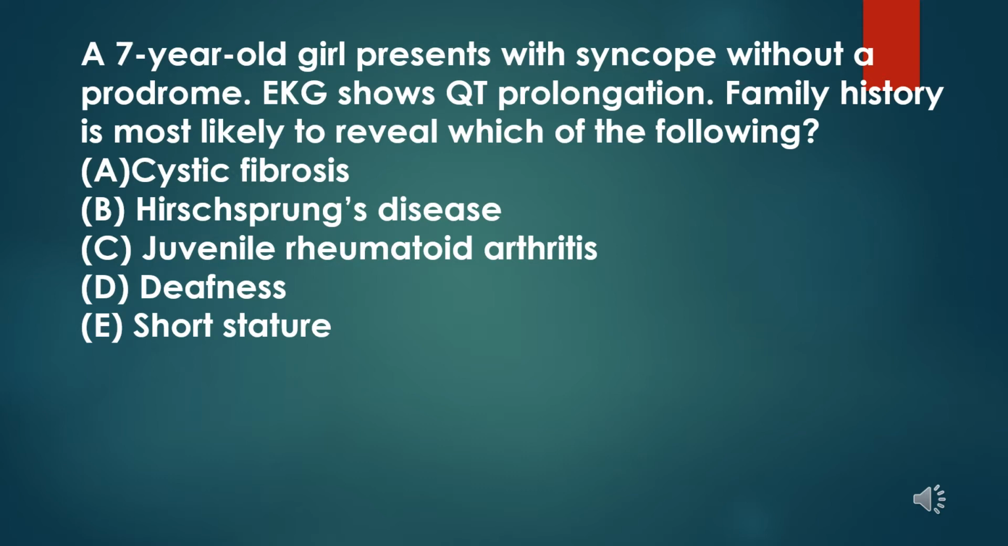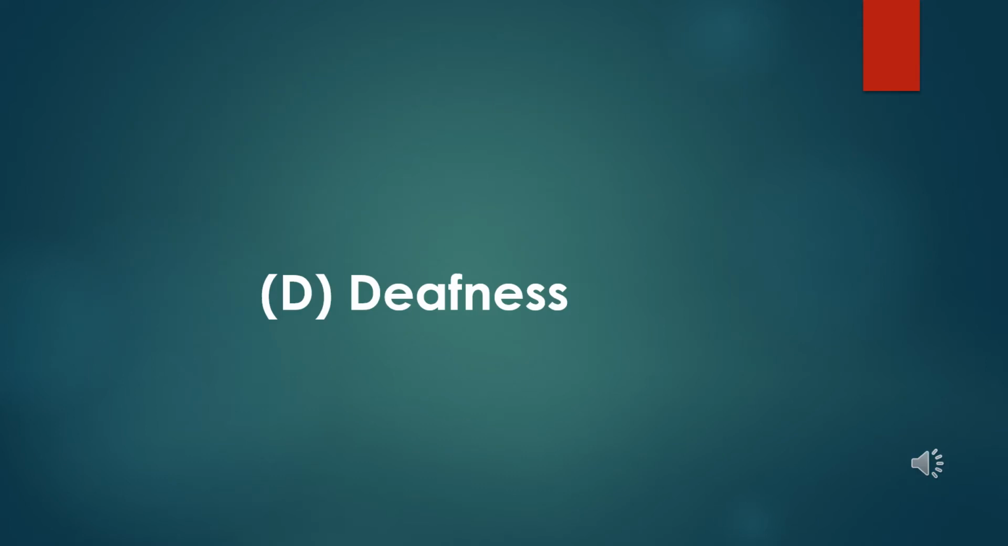A 7-year-old girl presents with syncope without a prodrome. EKG shows QT prolongation. Family history is most likely to reveal which of the following? A. Cystic fibrosis. B. Hirschsprung's disease. C. Juvenile rheumatoid arthritis. D. Deafness. E. Short stature. D. Deafness.